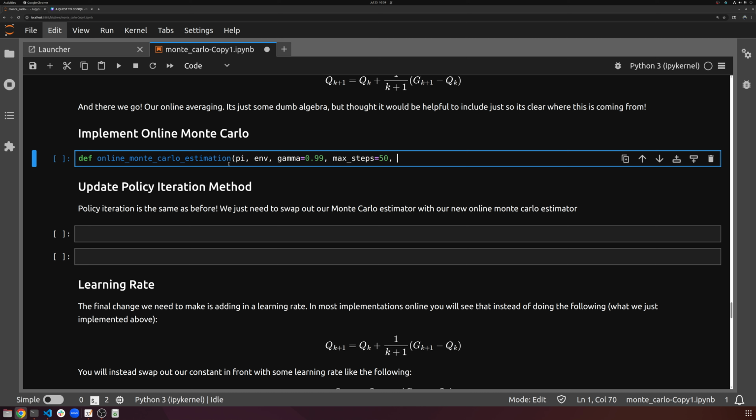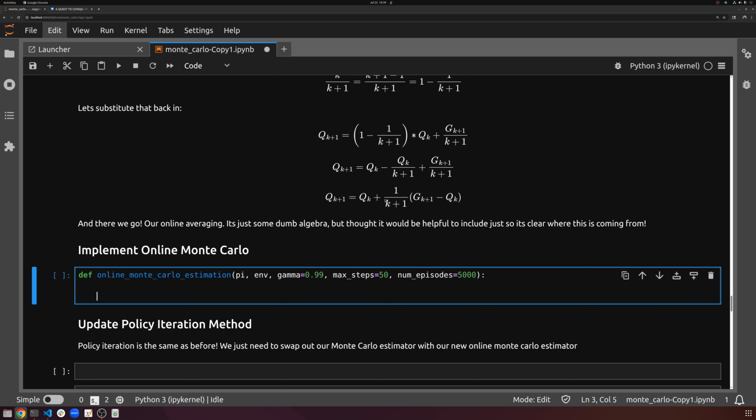And then num episodes. So how many games do we want to play? Num episodes, and this is going to be 5,000 is what I set it to. So that's what we'll do. And this is our update formula from before that we just derived. So let's go ahead and just implement it.